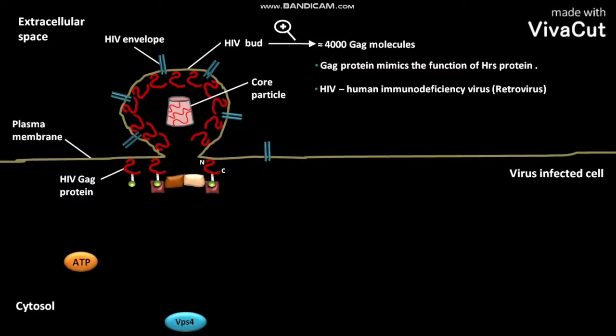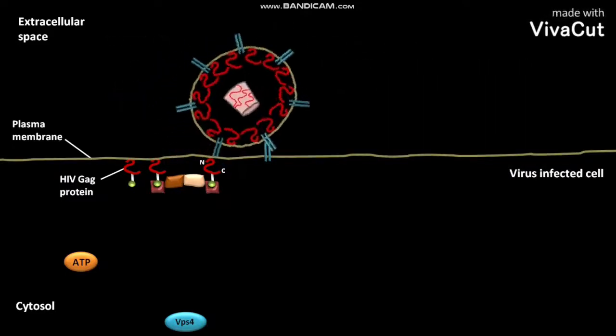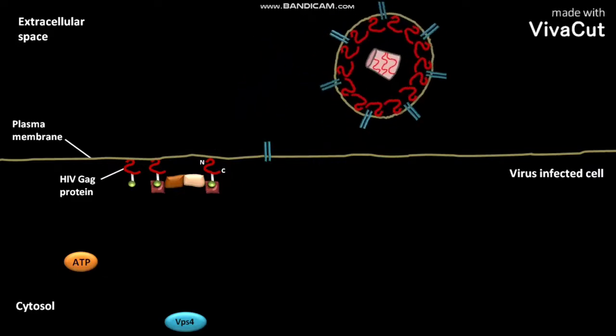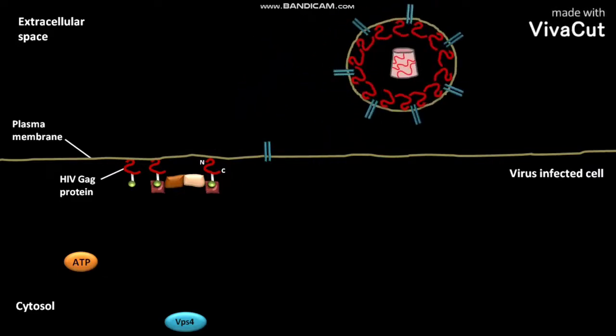The ubiquitinated GAG protein-bound ESCRT proteins then mediate the membrane fusion and pinching off of the completed HIV virus particle. This is the completed HIV virus particle present in the extracellular space.